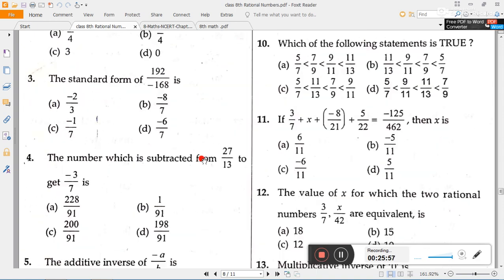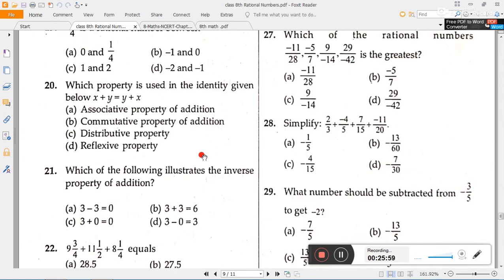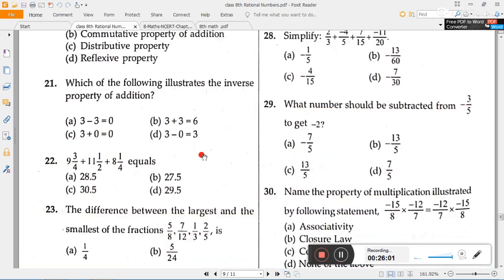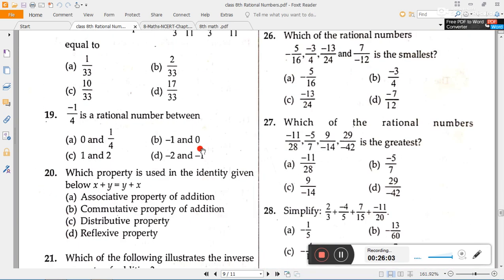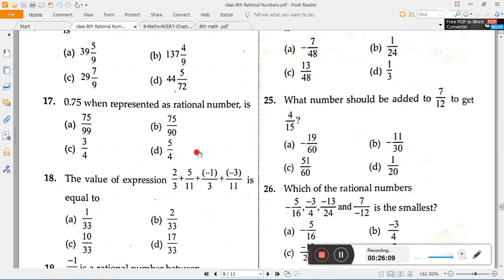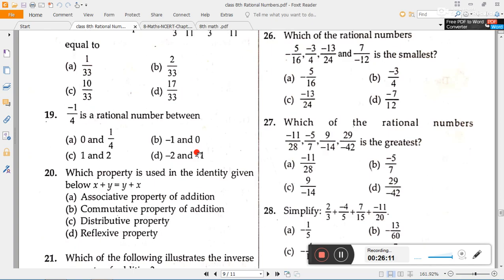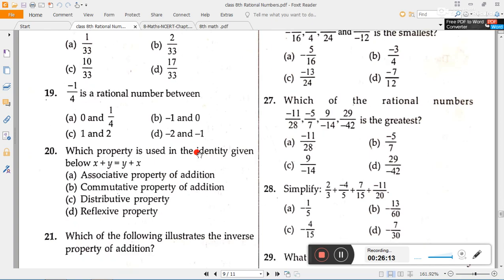See, there are a total of 30 questions here. You try these questions, and afterward I will give the answers. I will provide this worksheet in PDF form to you along with the video.